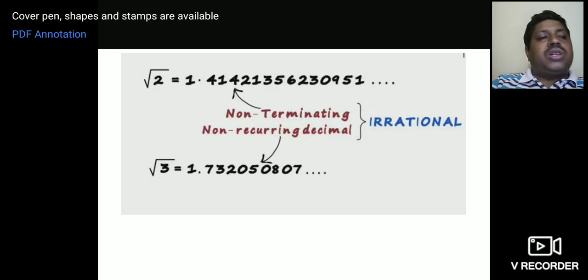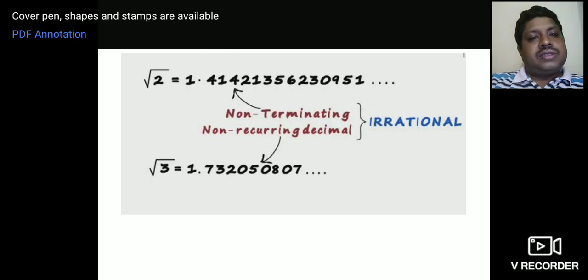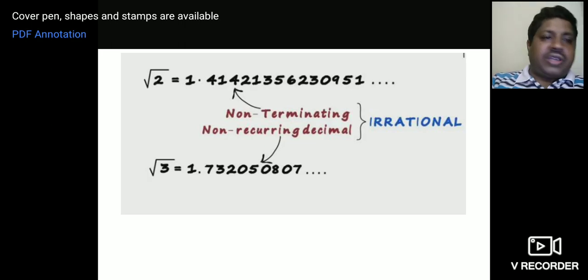Children, one question for you. Find out how you get the value of root 2 and the value of root 3. Like 1.41. Okay, here the value of root 3 is 1.73, etc. How do you get that? You just find out how you get that. I need to know that. Okay, so this is how the irrational number works. For example, somebody asks you to give an example for irrational number. What are you going to say? Non-perfect squares. What do you mean by perfect square?